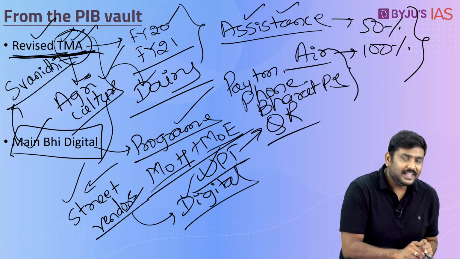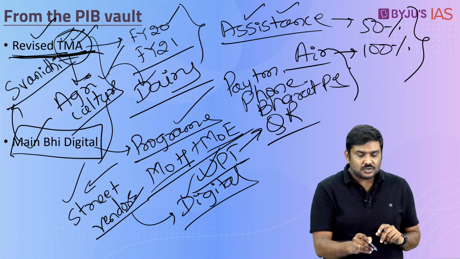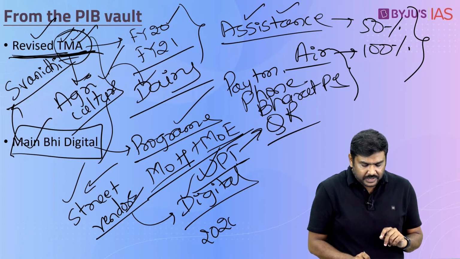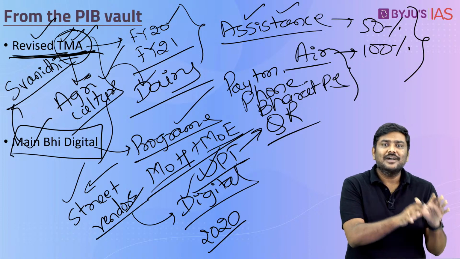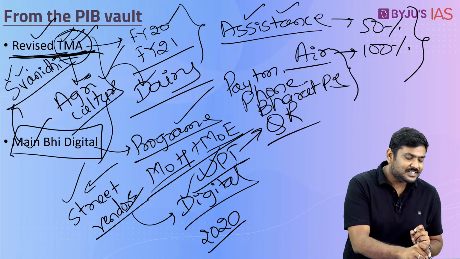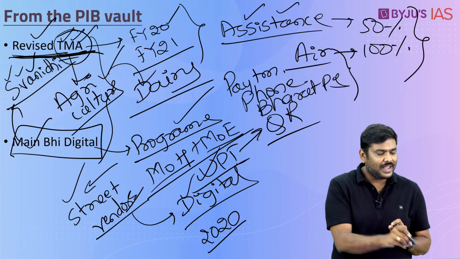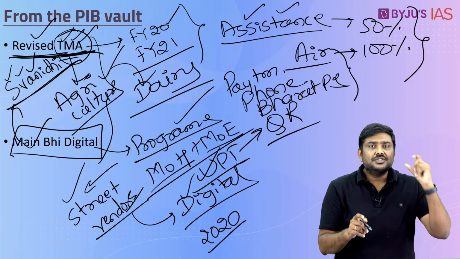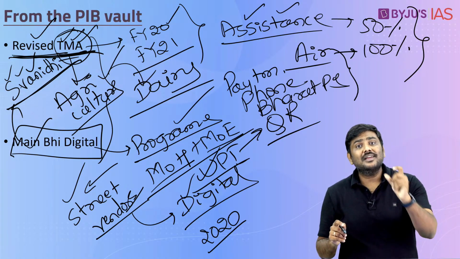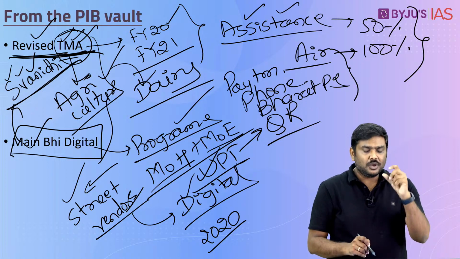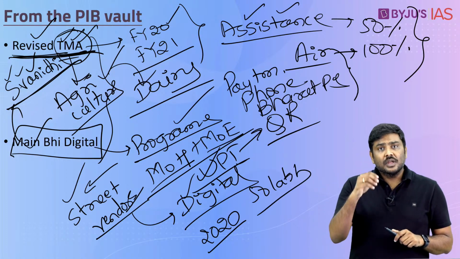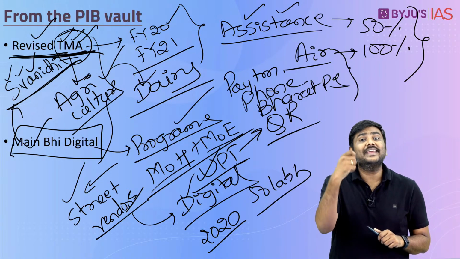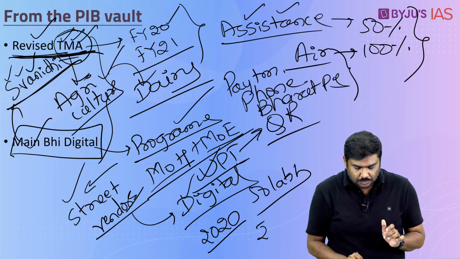PM Swanidhi scheme, this particular scheme was launched by the government in the year 2020, under which we targeted street vendors. That is the name Swanidhi. Street vendors Atmanirbhar Nidhi. I will repeat, it is an acronym here. Street vendors Atmanirbhar Nidhi. Under this, the objective was to cover 50 lakh street vendors and provide them collateral free working capital loans up to 10,000 rupees.